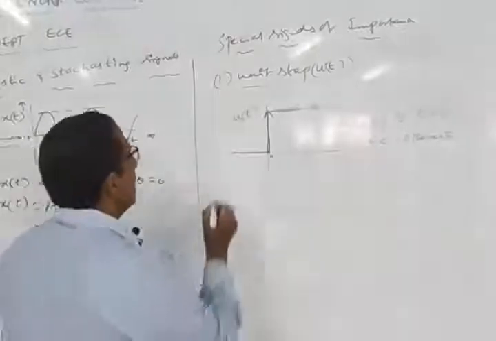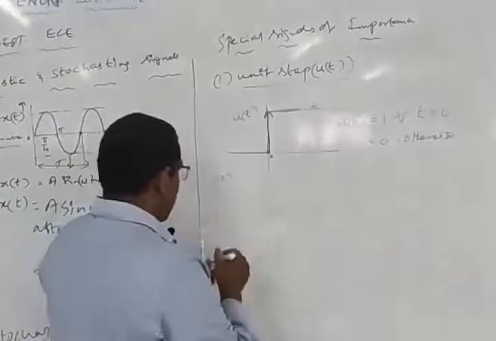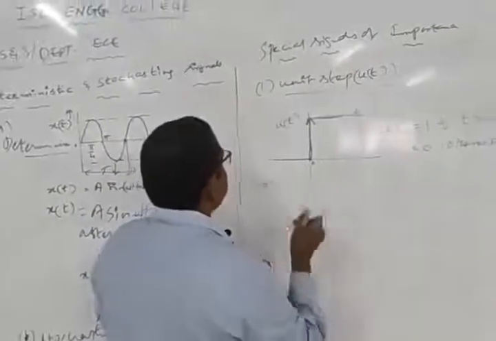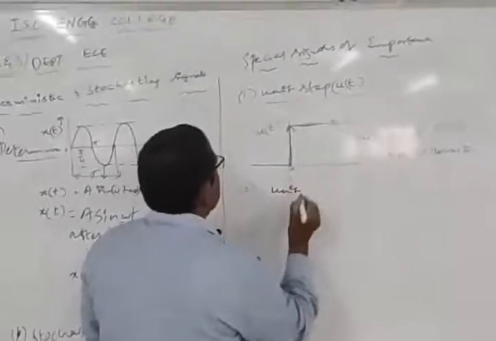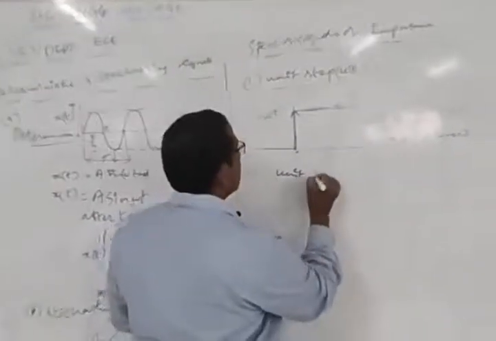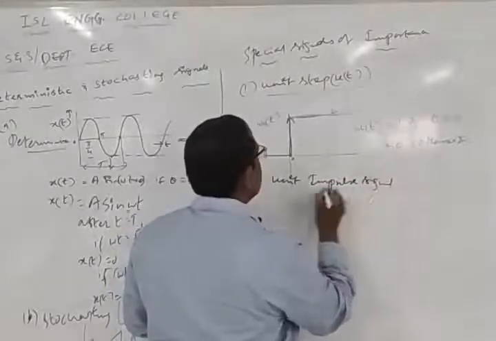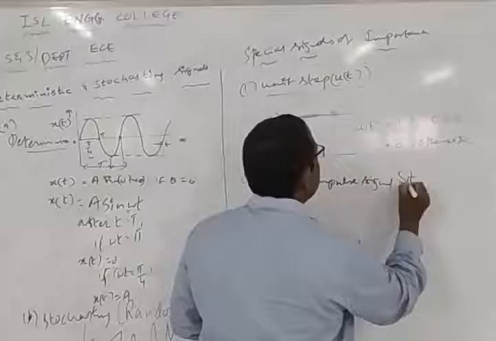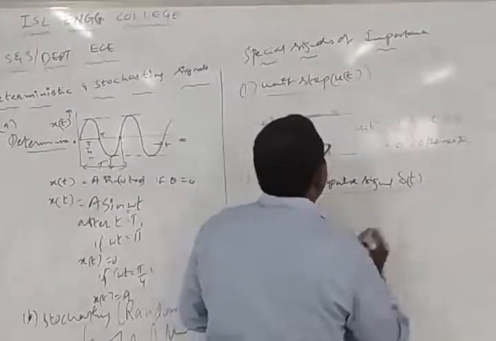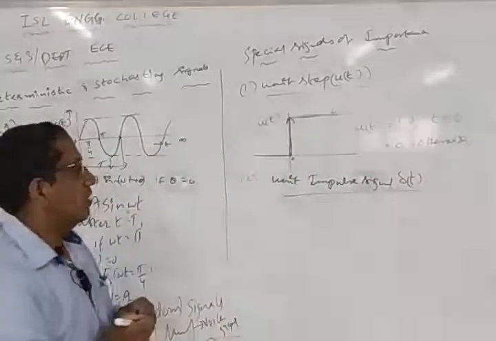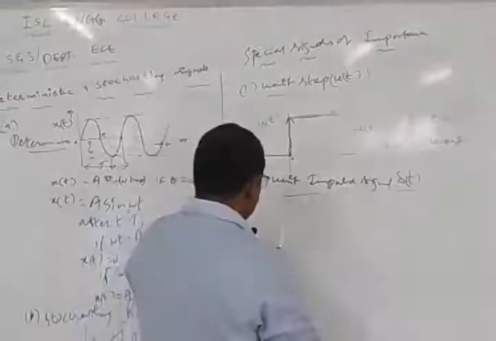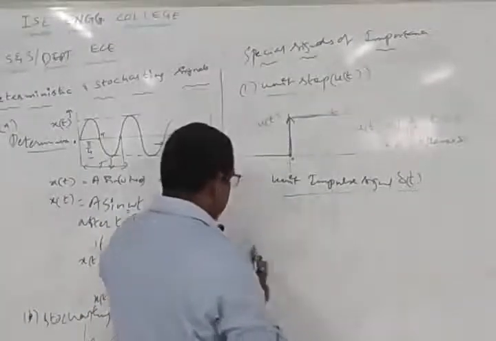Right? Now another signal we have is the unit impulse signal. Ramp is not given in the syllabus. So the next one is the unit impulse signal. We represent this by delta of t. What is this delta of t? This is an impulse.